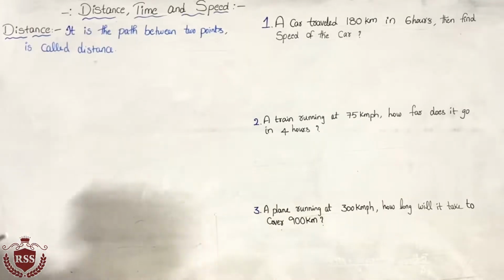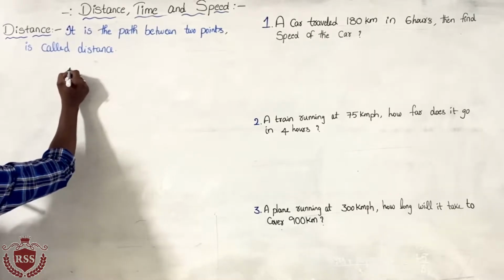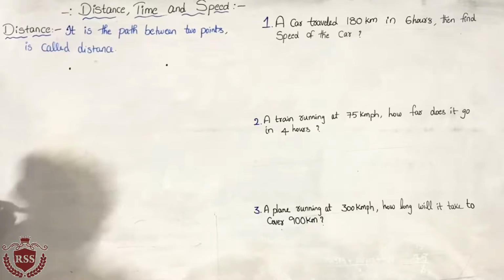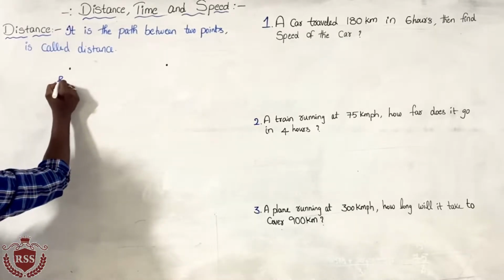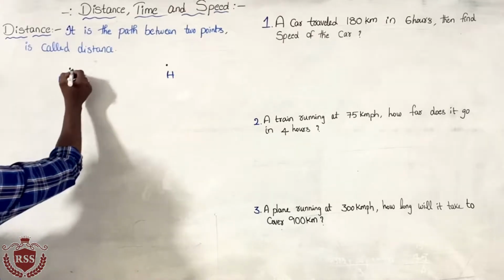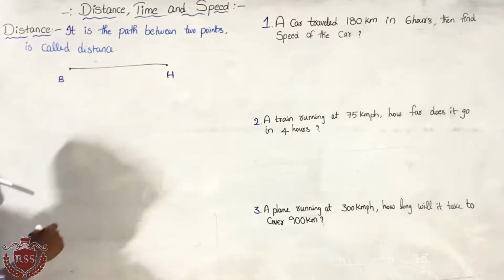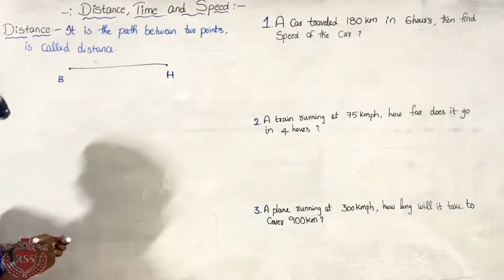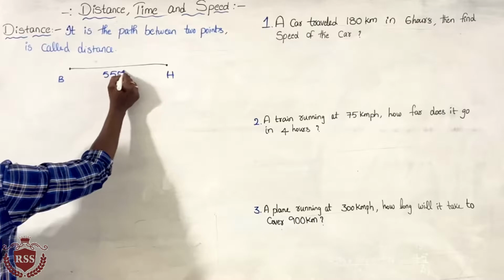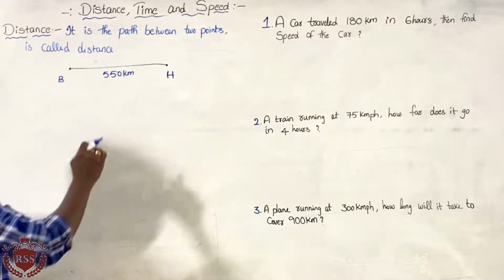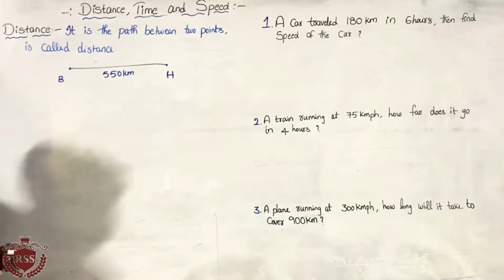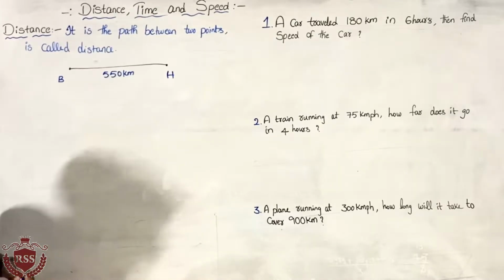So let's consider 2 points, for example, Bangalore to Hyderabad, B to H. There is some distance between them, there will be 550 kilometers. This is the distance. 550 kilometers is the distance between Bangalore and Hyderabad.